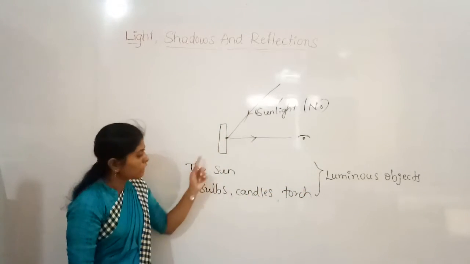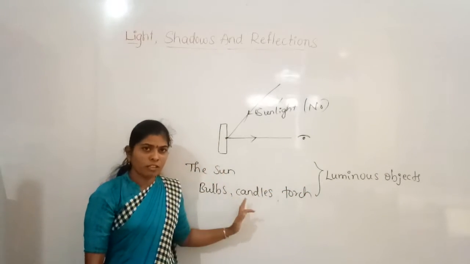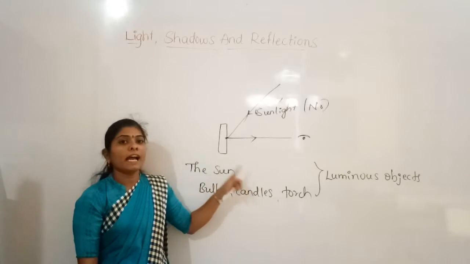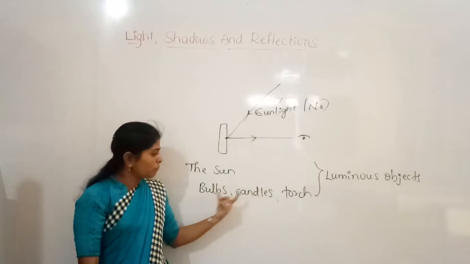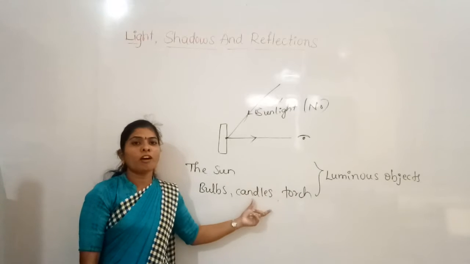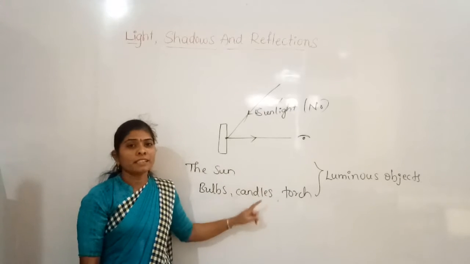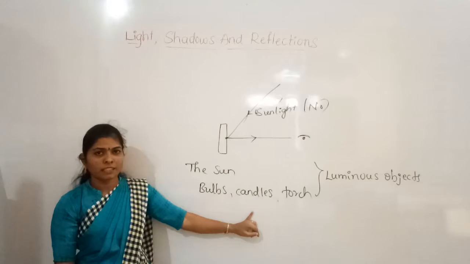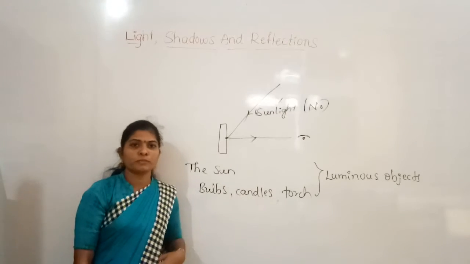Luminous objects. Luminous objects can be natural and artificial. Bulbs, candles, torches, these are all man-made things, but they emit their own light, right? So they are the luminous objects.